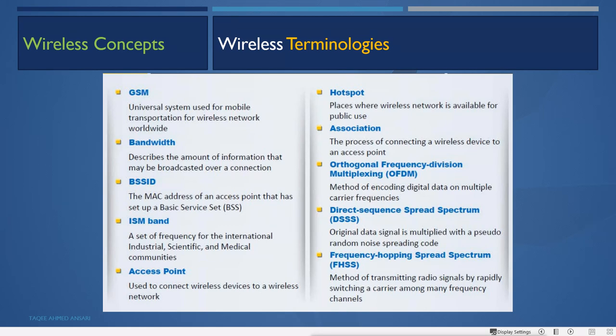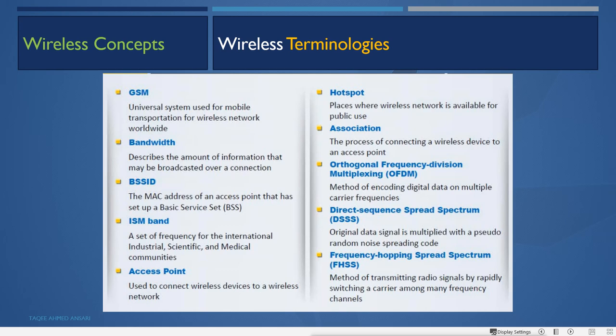Then hotspot. Hotspots are places where a wireless network is available for public use. If the wireless network is available for public use, those places or networks are called hotspots. Association means the process of connecting a wireless device to an access point. When a wireless device connects to a wireless access point, it is called association.